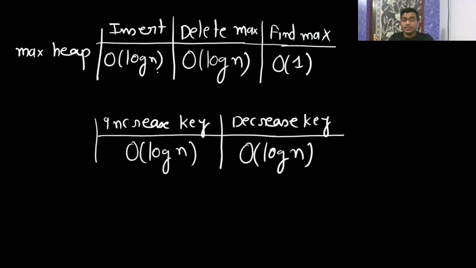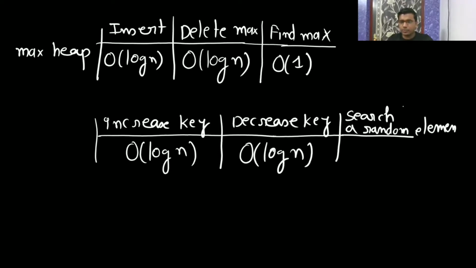Now see, insertion we have seen, deletion we have seen, find max we have seen. Now search a random element. For searching a random element, what is going to be the time complexity?